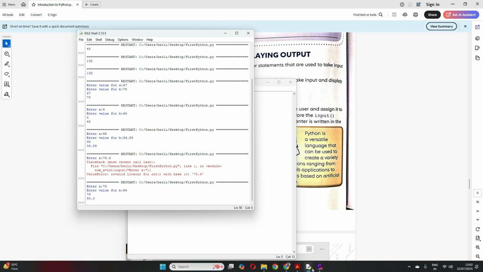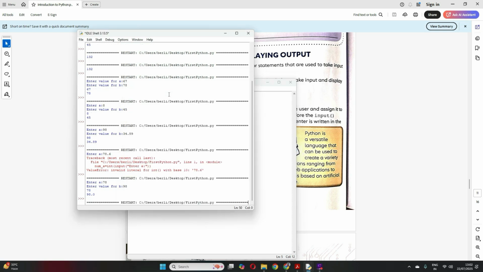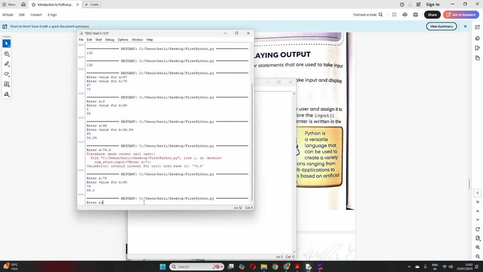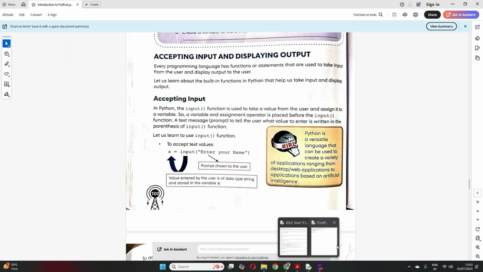Okay, but now your question will be, ma'am, when you initially wrote this program this way, when you did not specify any data type, you said it will be a string data type by default for Python. Then how come I entered a number in string? So in string you can enter a number also, but that number will not be considered as a number. It will be considered as a string only. I'll show you how. Let me just save and run, let me show it in this way, it will be clear.